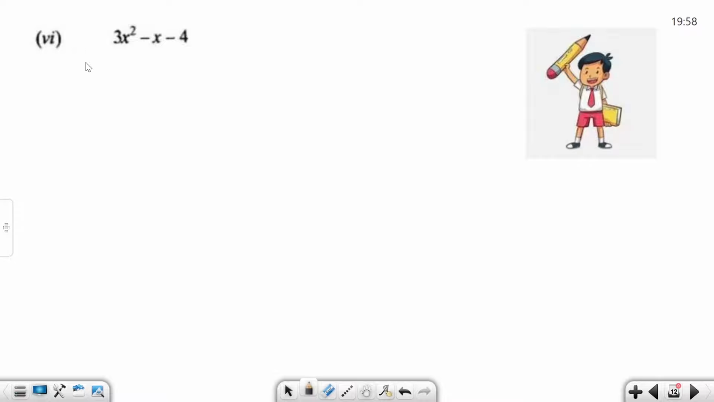Sixth part of question number 1. 3x square minus x minus 4. Tell me product value and sum value. Product value is 3 into the constant term. So 3 into 4, 12, minus into plus is minus. Sum is minus 1. If here nothing, it means 1. So tell me two numbers. We know, very easy. 3 into 4 is 12 and 3 minus 4, minus 1. 3 minus 4 we get minus 1. 3 into 4, 12.